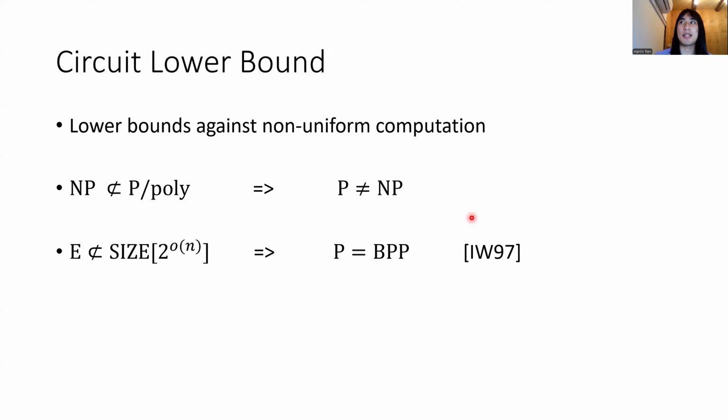Proving circuit bounds has another motivation from randomization, and in this motivation, exponential size circuit bounds become important. Impagliazzo and Wigderson showed that if E, the class of problems with exponential time, requires exponential size circuits, then we can prove P equals BPP. That is, we can fully derandomize BPP.